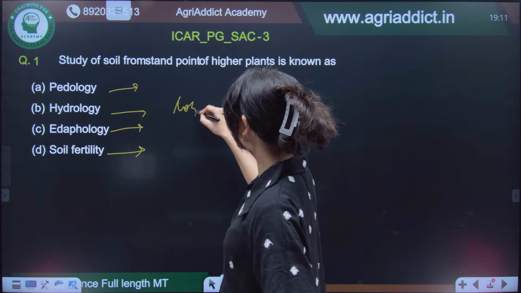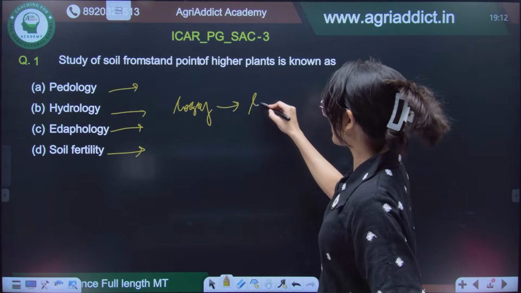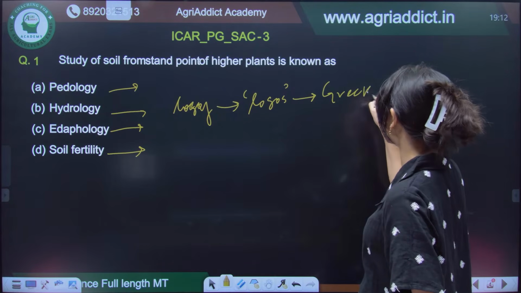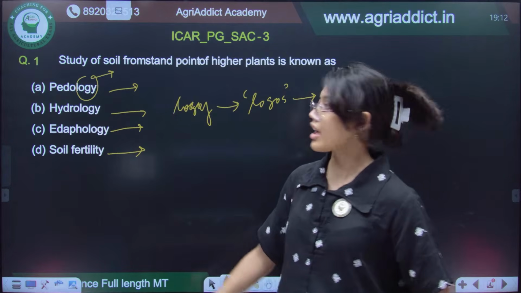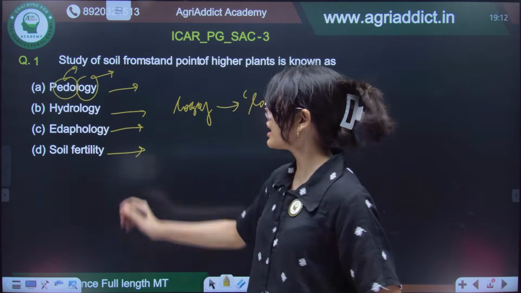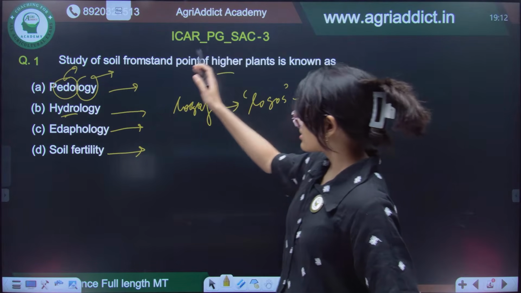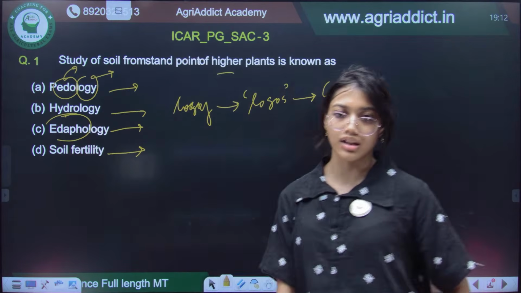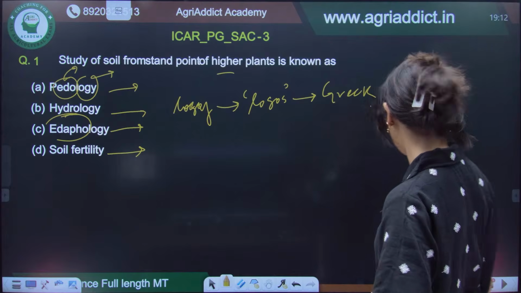Now, can you tell me this logy word? It comes from which word? It comes from logos. And this logos is in fact a Greek word. So wherever you will see logy, it comes from a Greek word. Pedo or the pedon, it means soil or land. So this is the study of soil. Again, this is the study of hydro, means water. And when we study the soil from a standpoint of higher plants, it is called edaphology. Okay, it comes from two words, edaphos and logos. Clear? Yes, it is C.